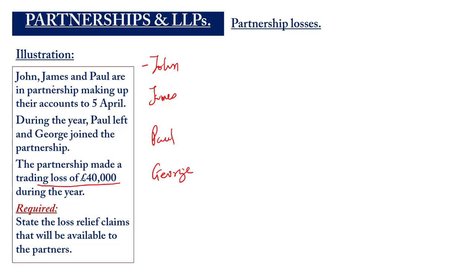We are told that John, James, Paul were in a partnership in the period to 5th April. So let's say the 5th April that we are talking about is 2024. So they will begin 6th April 2023. Okay. Now they've all made a loss. They will be entitled to a loss. Let's forget about the amount because it's a loss. So everybody will be entitled to a loss.